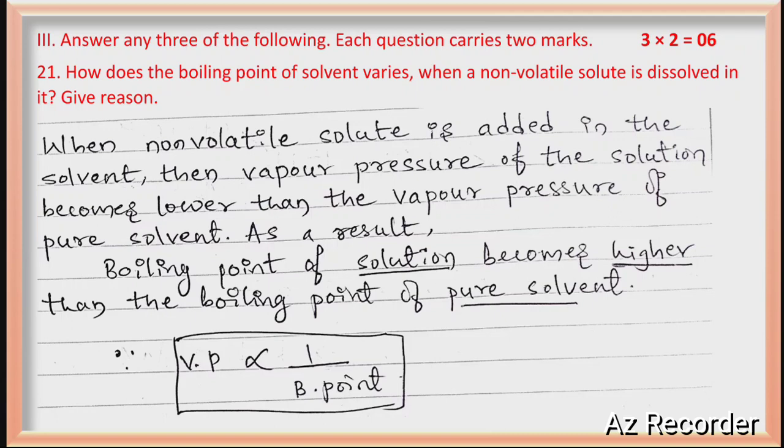When non-volatile solute is added to volatile solvent, the vapor pressure of the solution is lower than the vapor pressure of the pure solvent. As a result, the boiling point of the solution becomes higher than the boiling point of the pure solvent. This is because vapor pressure and boiling point are inversely proportional. I hope you followed the meaning of this sentence. Yes.